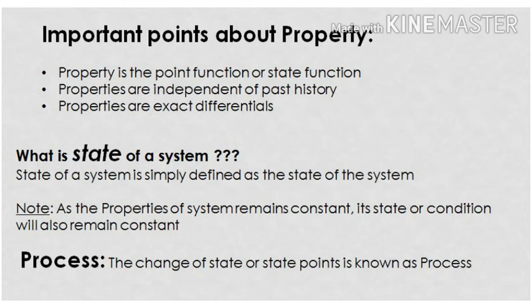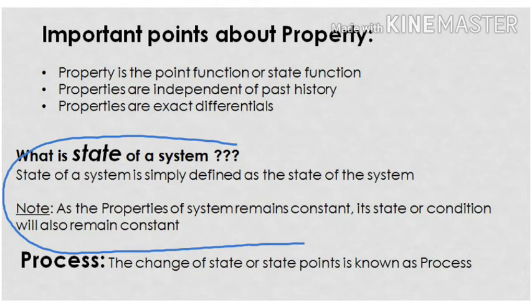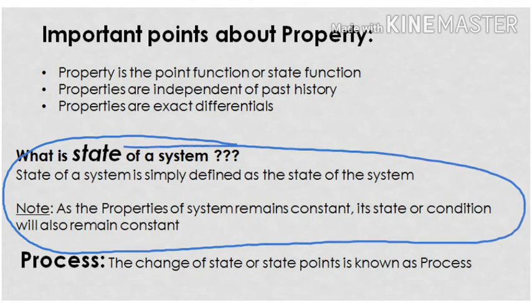Properties are exact differentials. This is all about property. Now moving towards our next important topic, which is the state of a system. Again one question, what is this state? Suppose I told you to define a system and its condition. Then you say, sir, its volume is XYZ, or suppose its temperature is ABC, etc. So what you had done, you took help of the properties to define a system, and the condition shown by these properties is called the state of the system.